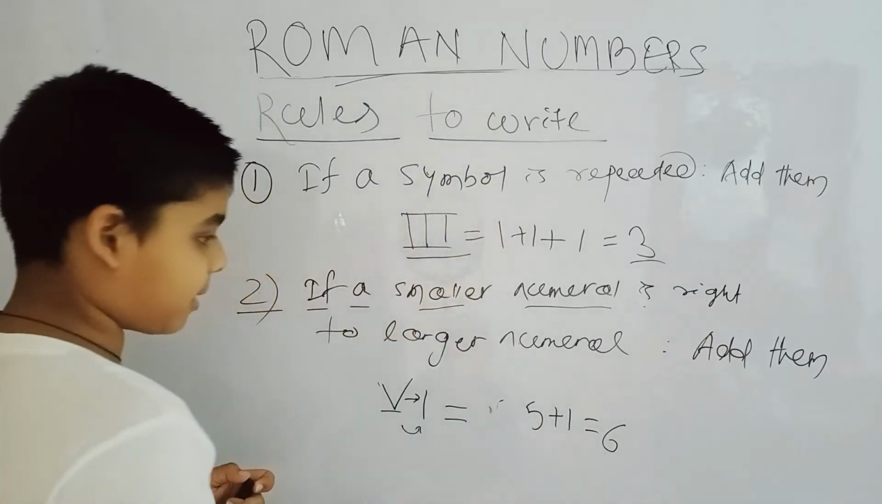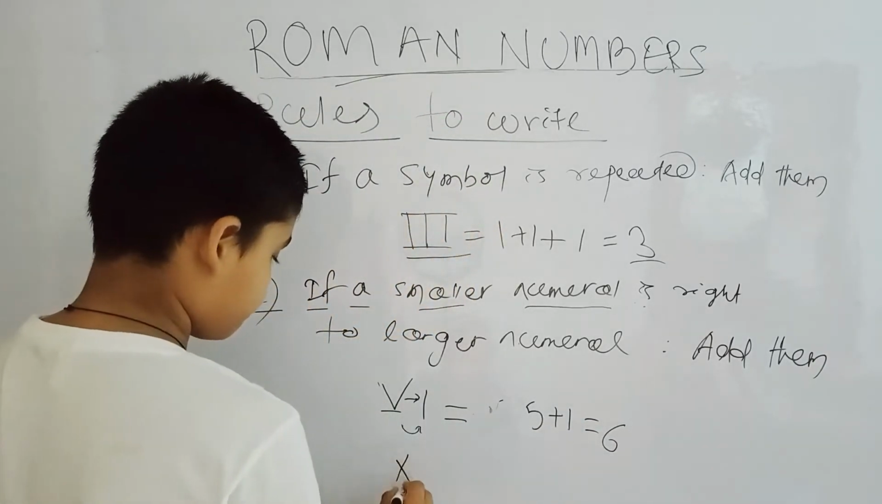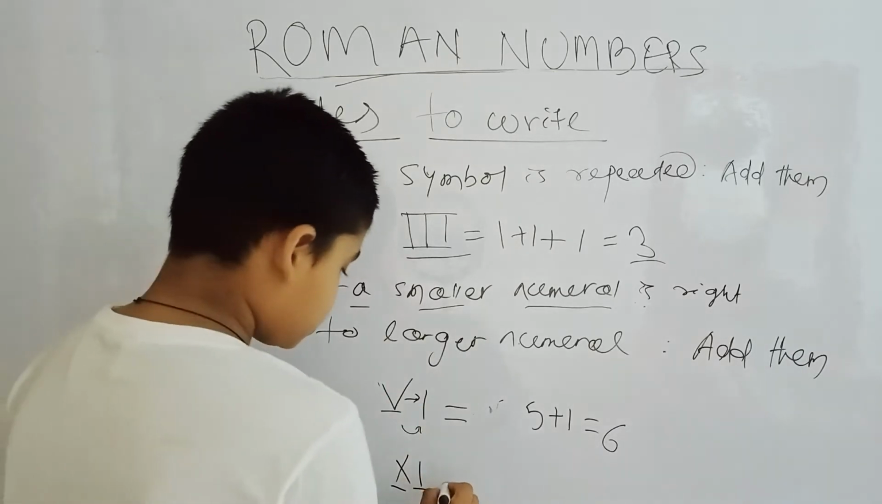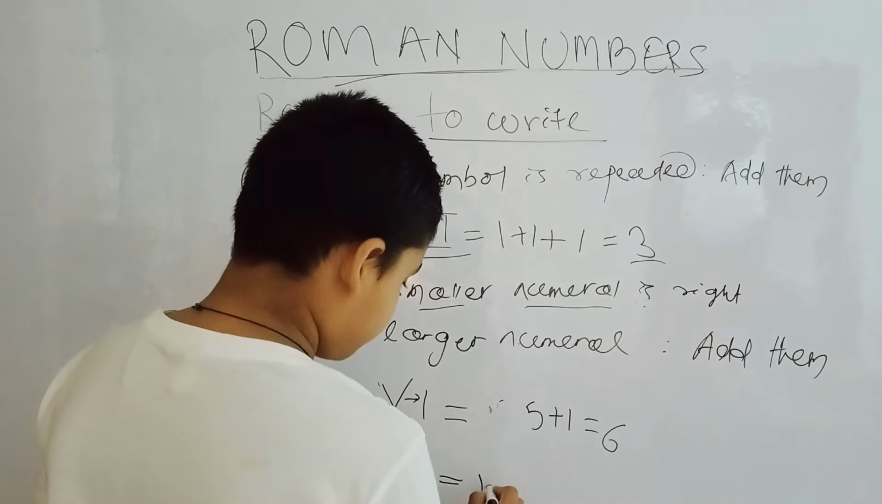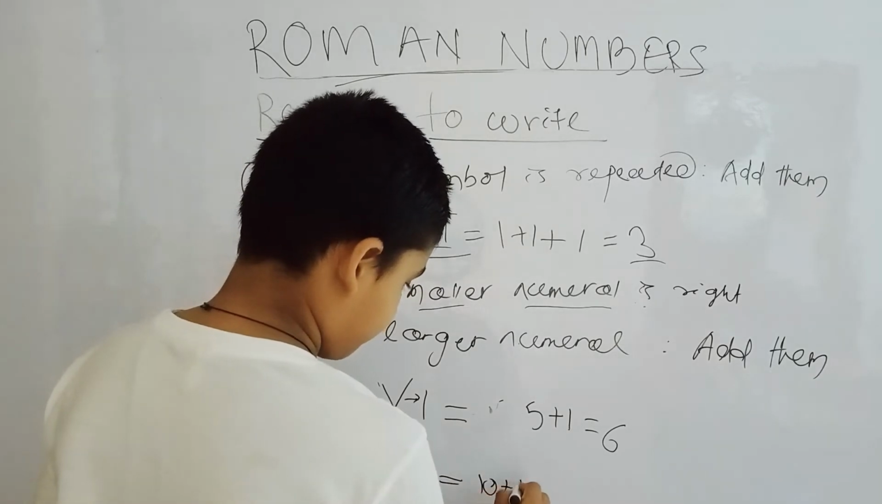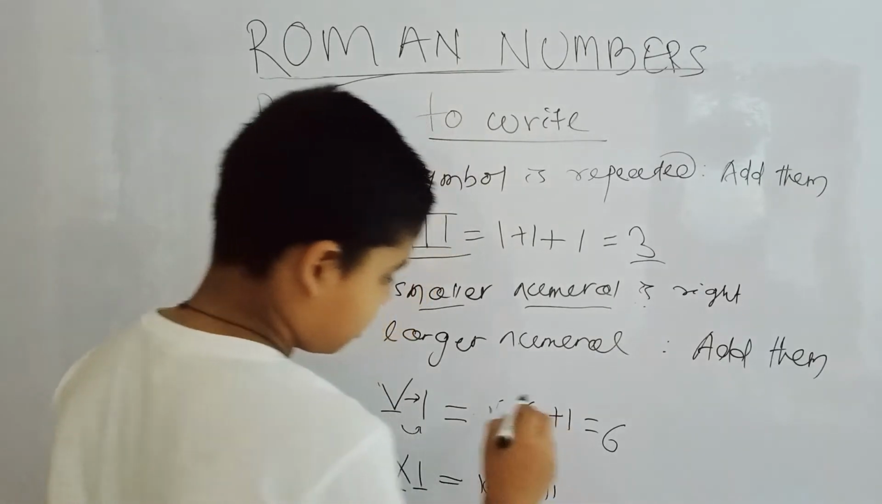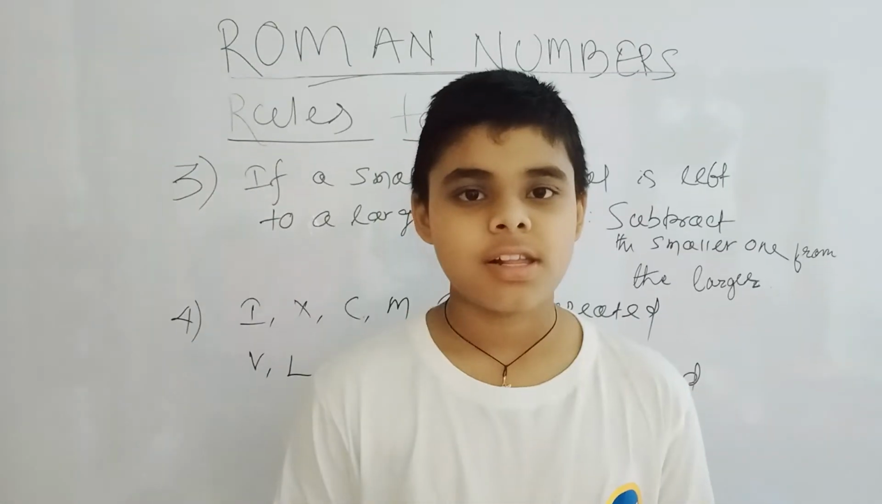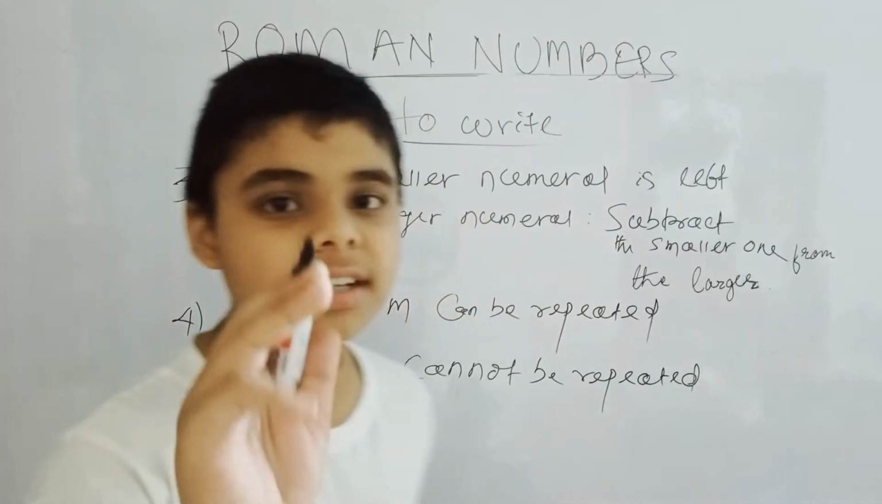Another example can be of XI. X is 10 and I is 1. So 10 plus 1 is equal to 11. So some more rules are there. Let's see the third rule.